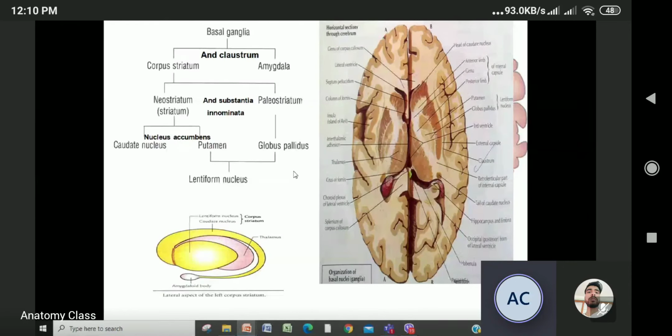Basically, just for the summary, or to memorize yourself, you have to remember caudate nucleus, putamen, globus pallidus, after that claustrum and amygdaloid body. These are the parts of the basal ganglia. And these are gray matter, which are present in the cerebral hemisphere.